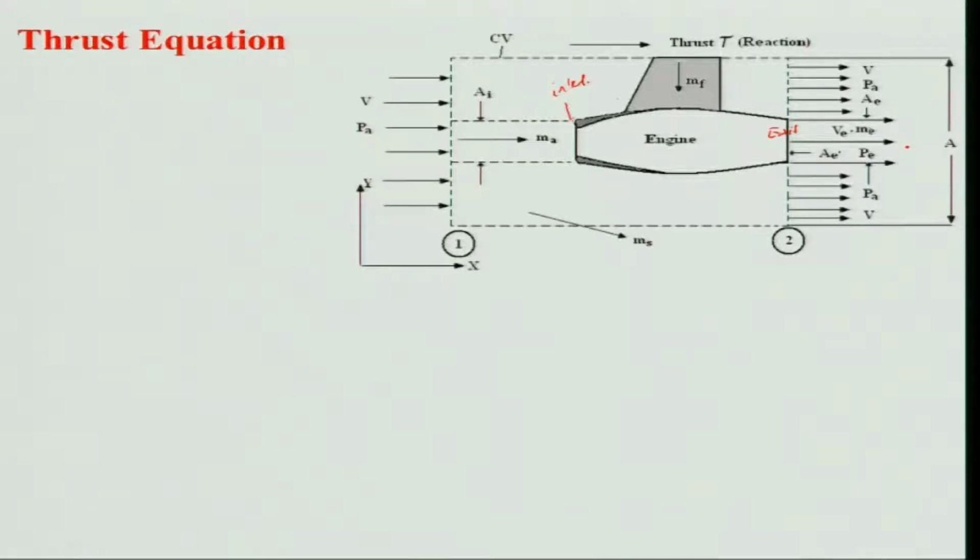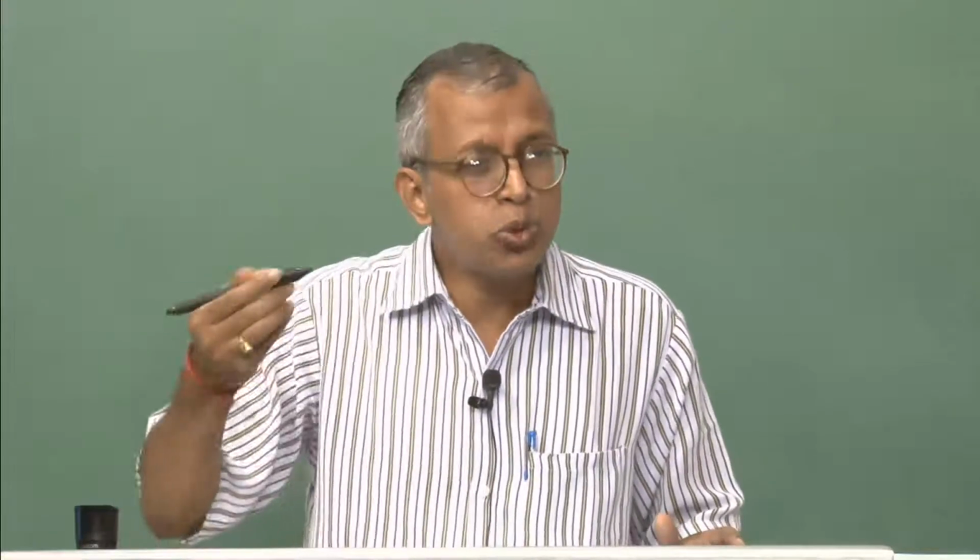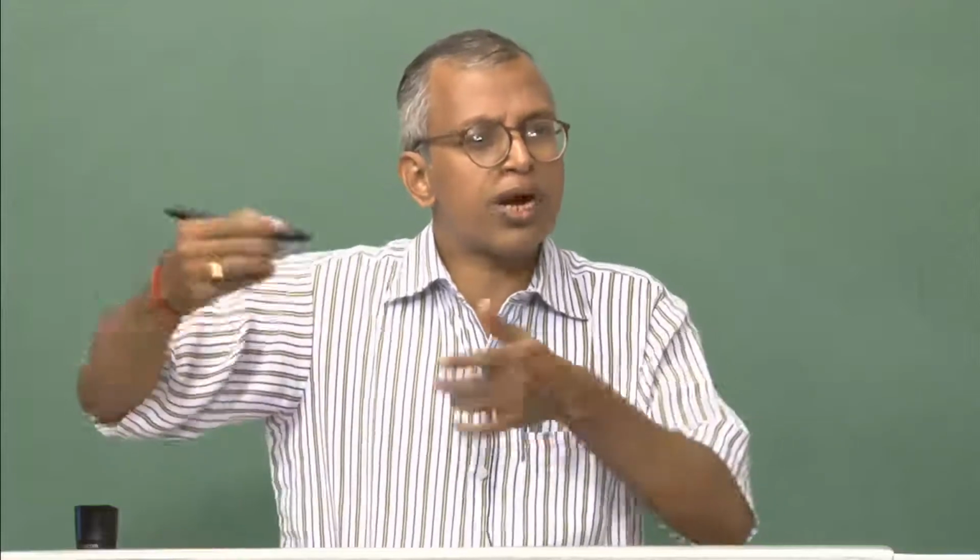And keep in mind that we have done some approximation here. The flow will be coming through that way, as the vectors I have shown, of course, provided I assume it is one dimensional flow. In a real situation, there will be boundary layer, and there will be some swirling, because it is coming from the turbine. All those things we are not considering. Please keep this in mind.